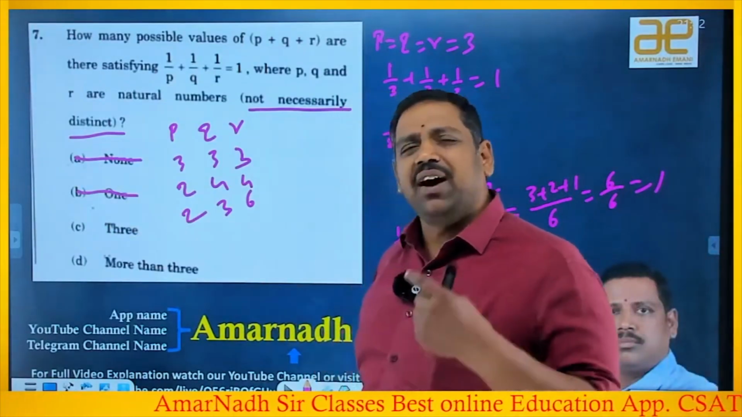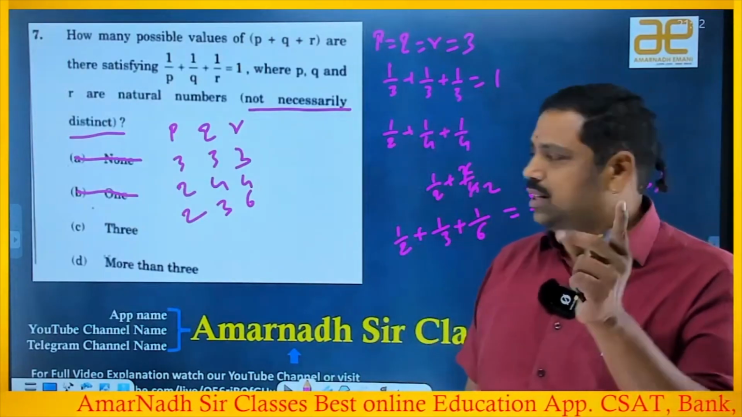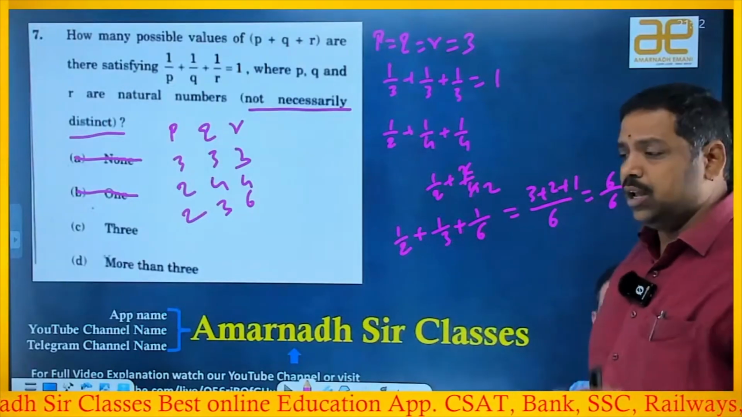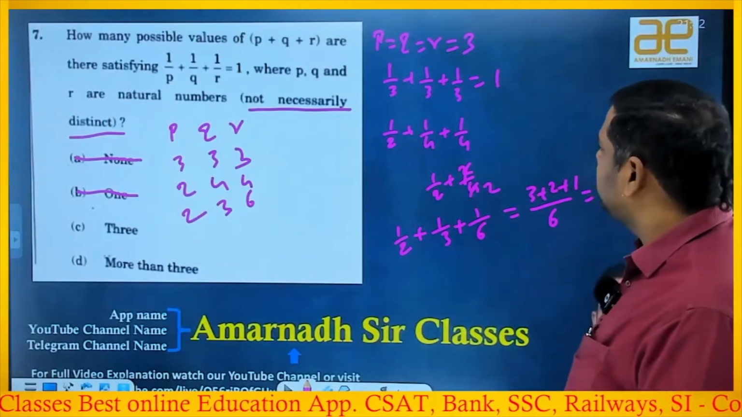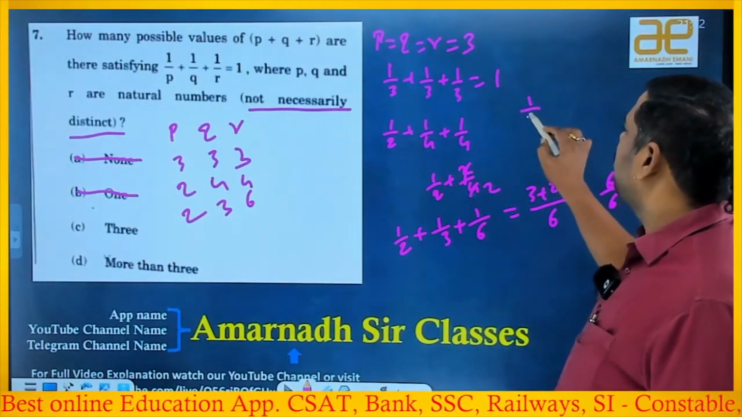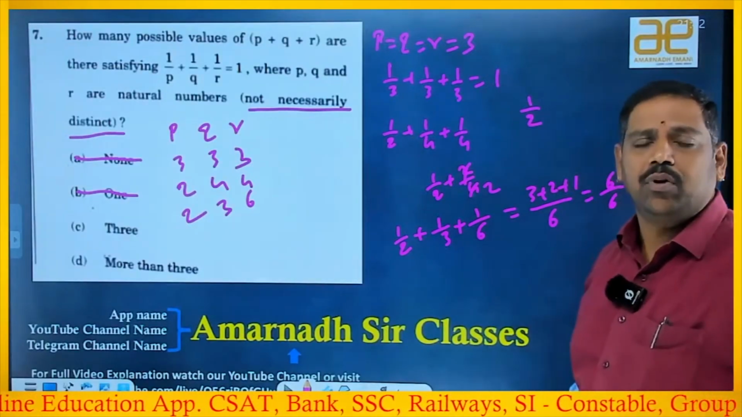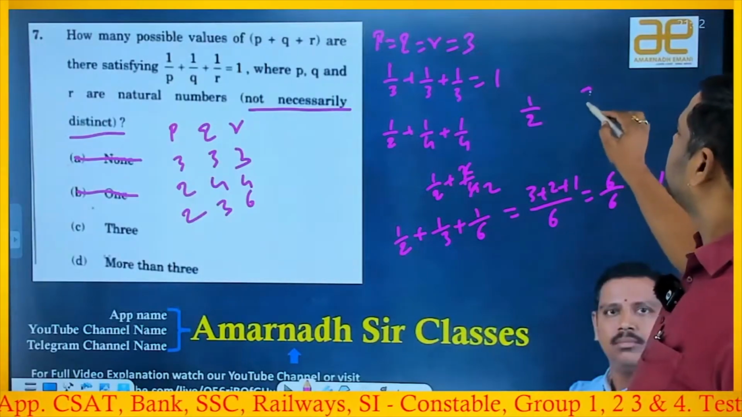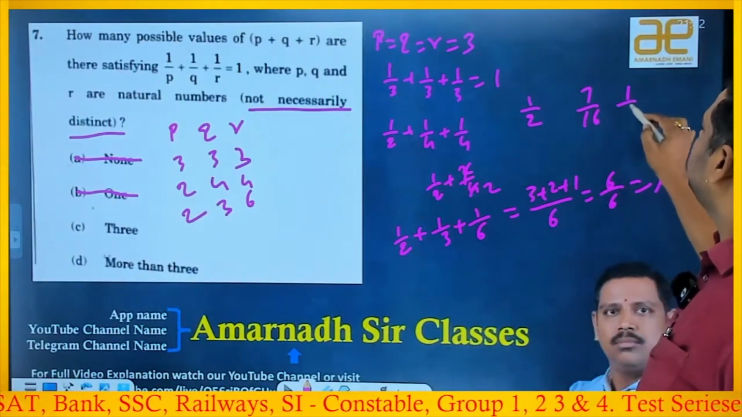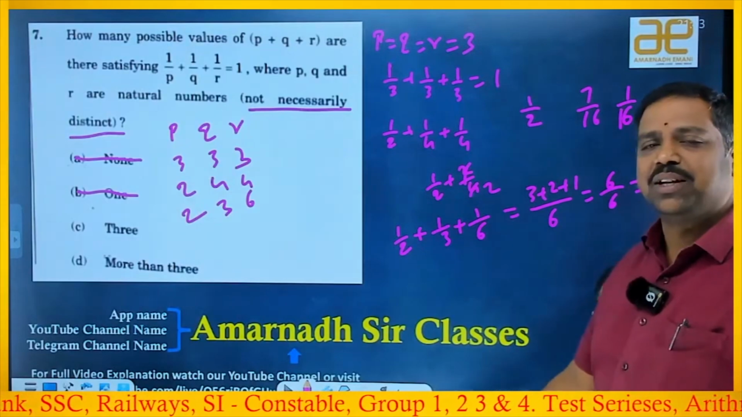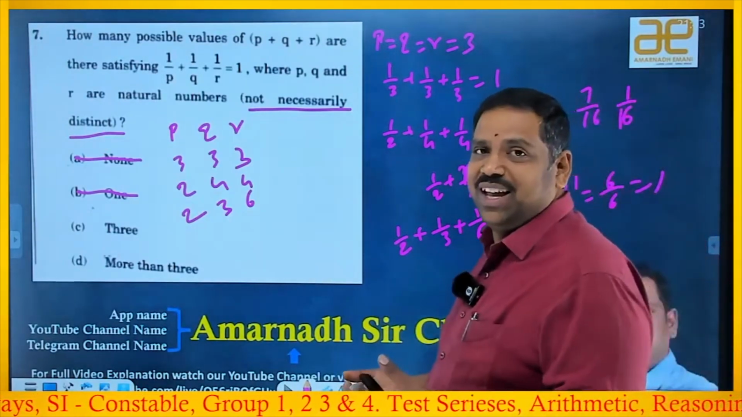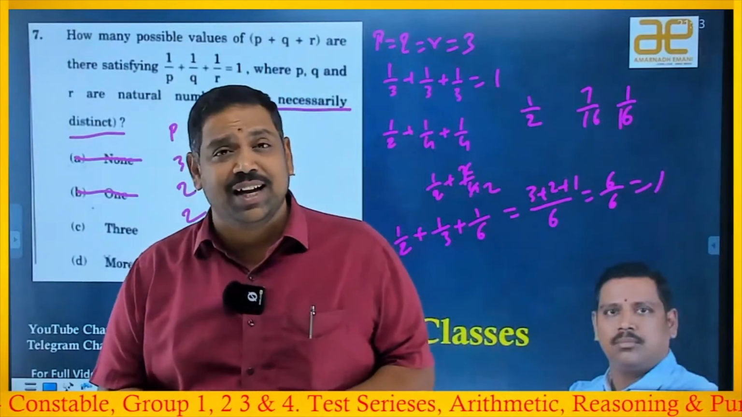If I can find at least one extra, then I can say that the answer is more than 3. Now for this, if I take 1 by 2 as one number, then the other numbers I can take are 7 by 16 and 1 by 16. Observe that. Why? Because the family of 1 by 2 has that property.